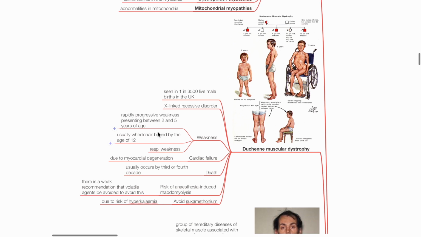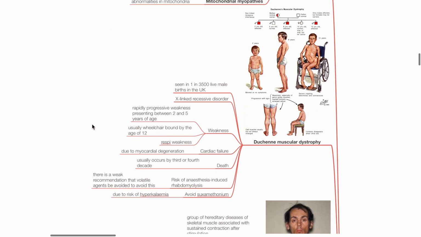Duchenne's muscular dystrophy. This is seen in 1 in 3,500 live male births. This is an X-linked recessive disorder. There is rapidly progressive weakness, presenting between 2 to 5 years of age. The child is usually wheelchair-bound by age of 12. Respiratory weakness leads to respiratory failure. Cardiac failure is due to myocardial degeneration. Death usually occurs by the 3rd or 4th decade.